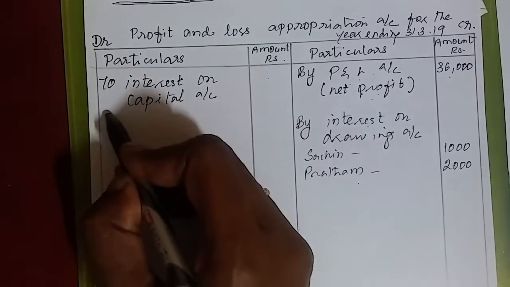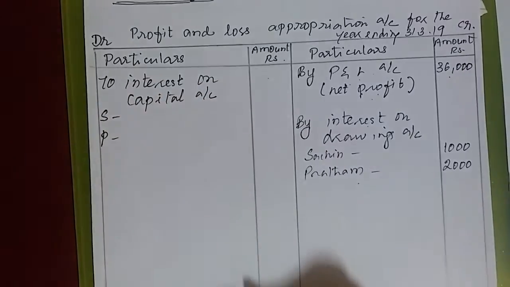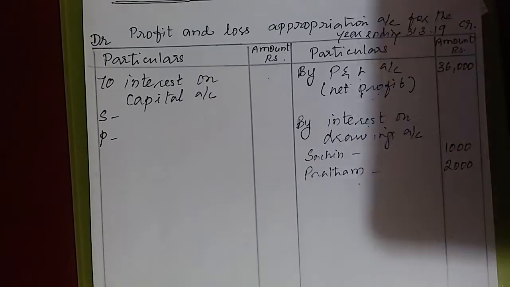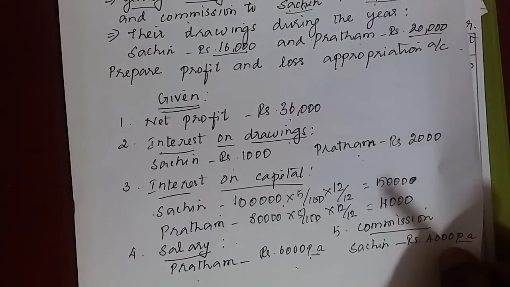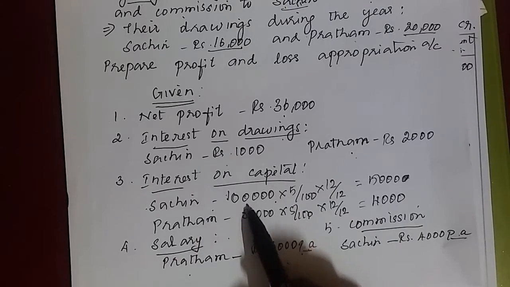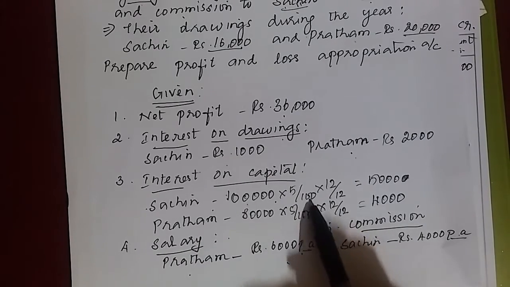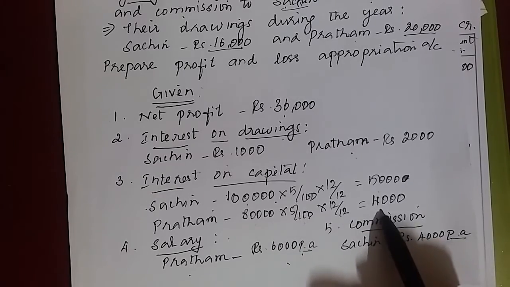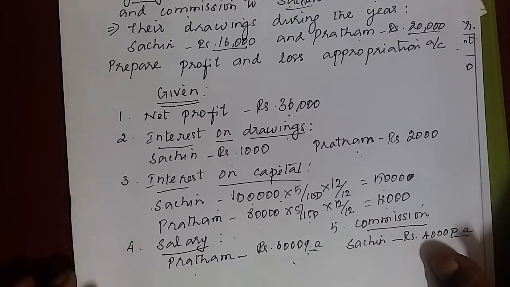So this interest on capital we have to calculate for both the partners. Sachin's interest on capital I have shown already here: 1 lakh into 5 by 100, 5,000. Pratham's 80,000 into 5 by 100, 4,000. So the same thing we do post.